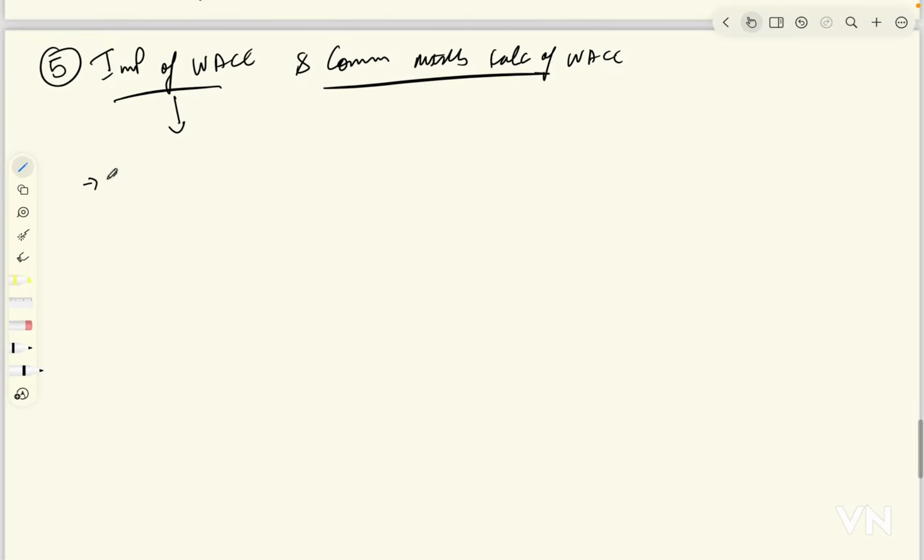Importance. So first is performance measurement. The WACC helps us with the performance measurement. So what does this mean?